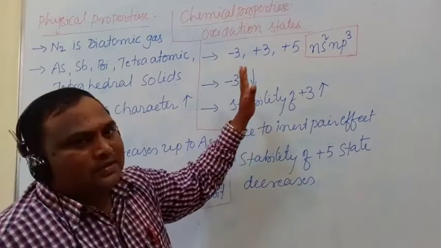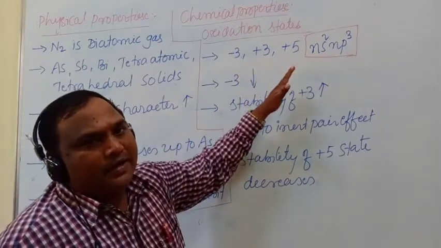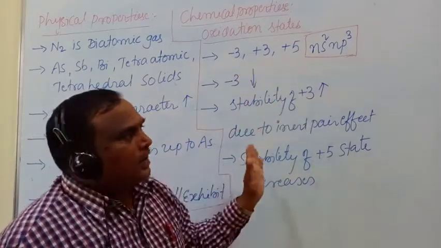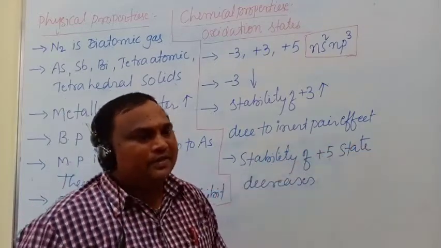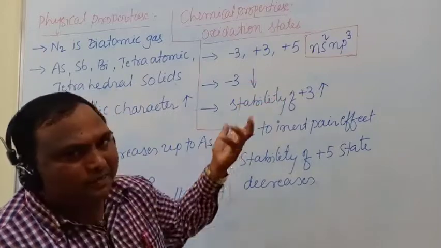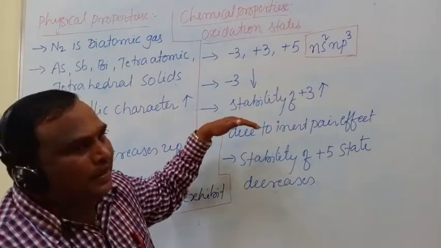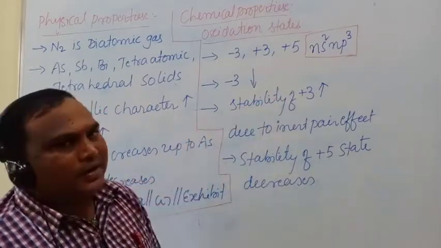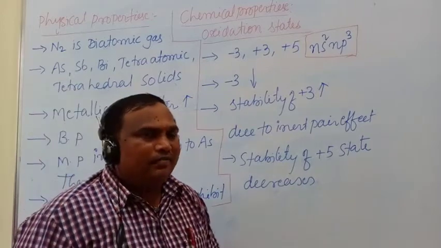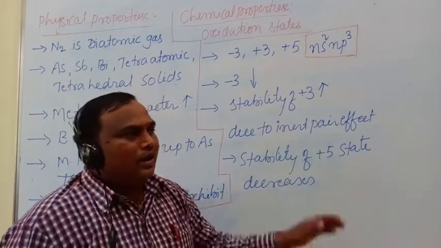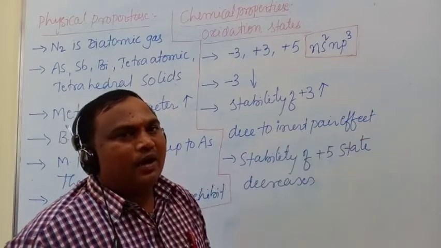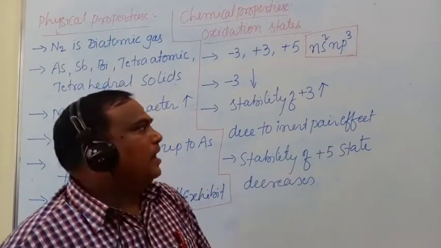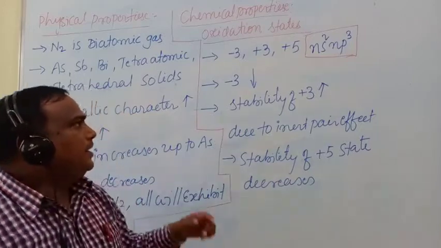Because as atomic radii and ionic radii increase, the attraction between the nucleus and the outermost orbital is very less. Therefore, the electron accepting nature of the bottom elements decreases.